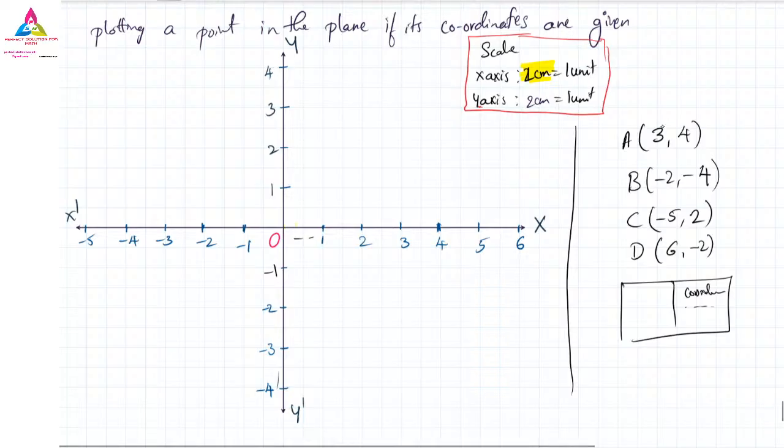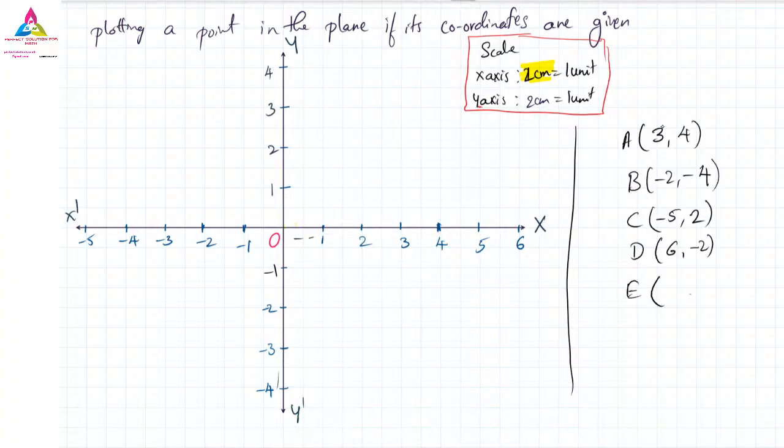Okay, and lastly, one more number I will take. So E, 0 and 4. Okay, these are the numbers that I have taken. So now you just have to mark these points on the graph.